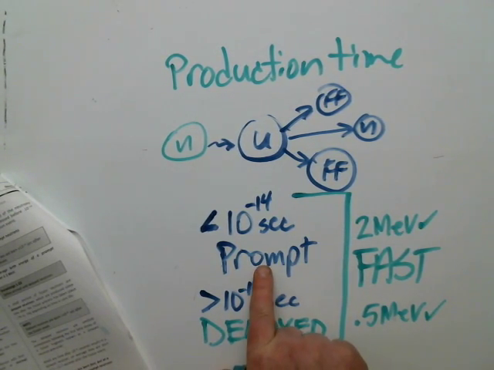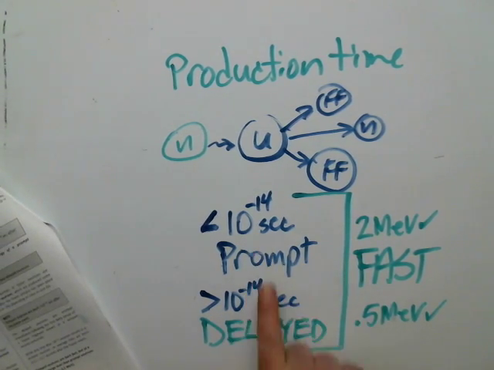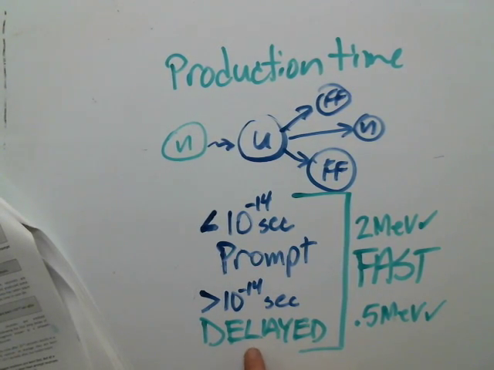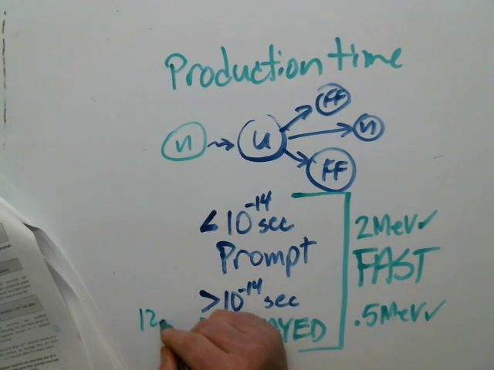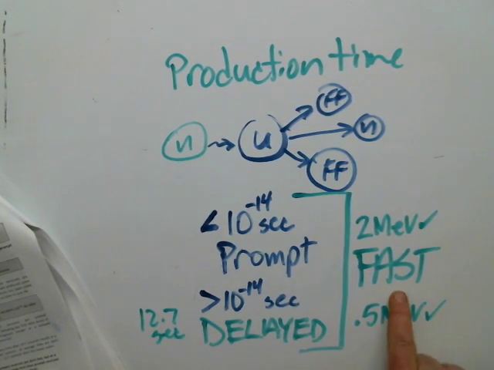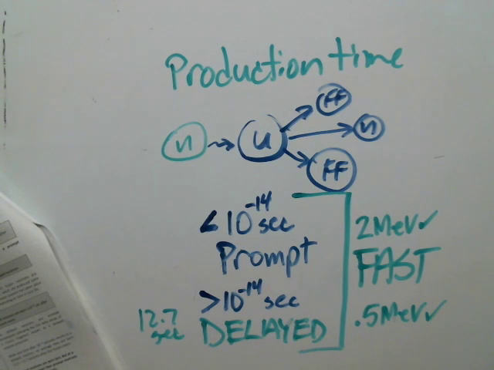It's just when did they get born? Were they born in 10 to the minus 14th or sooner, or something later than 10 to the minus 14th. The average time for these delayed neutrons to show up, by the way, steady state, is 12.7 seconds. And they're born fast. They're delayed around 12.7 seconds, born in the fast energy spectrum. That's production time.